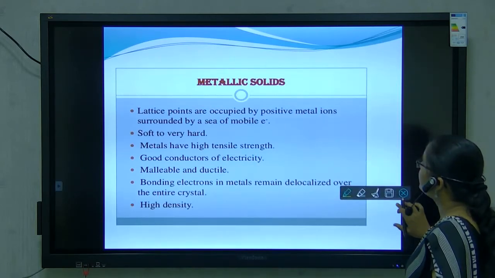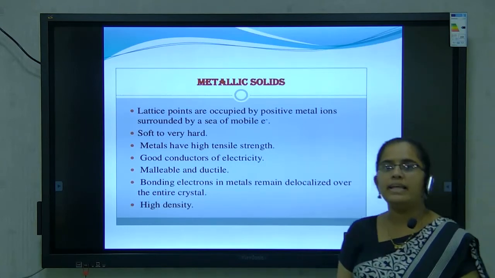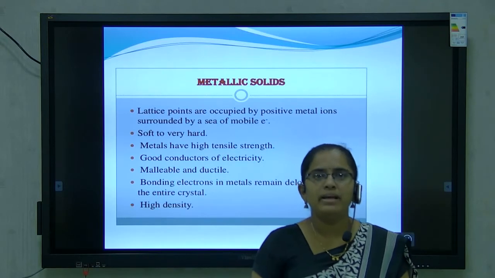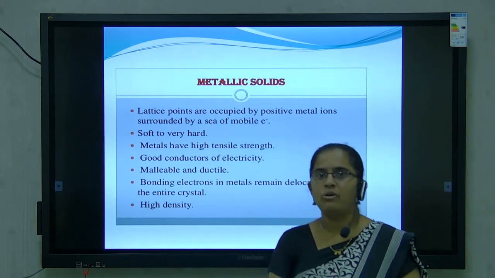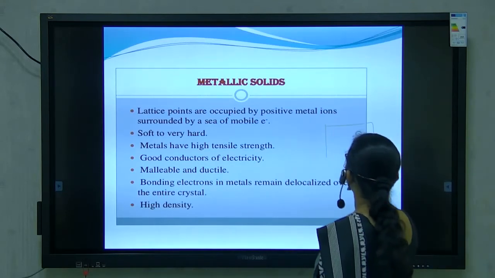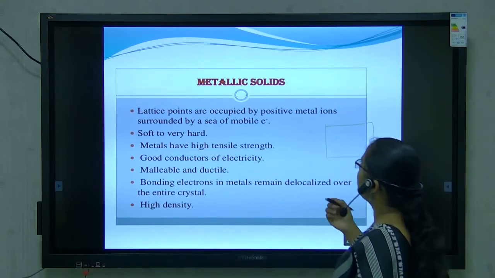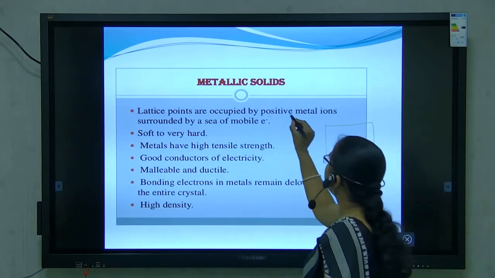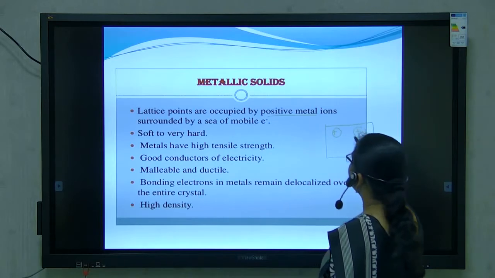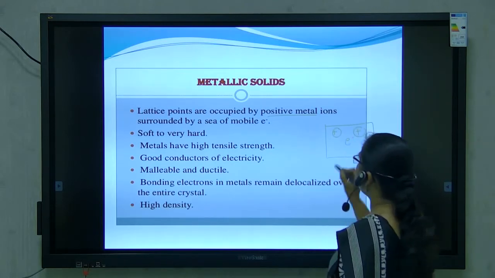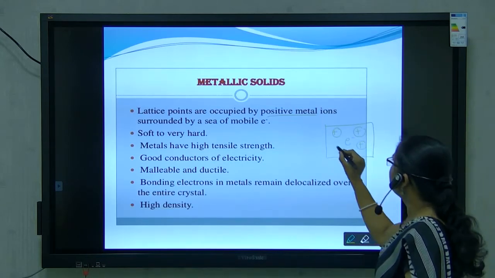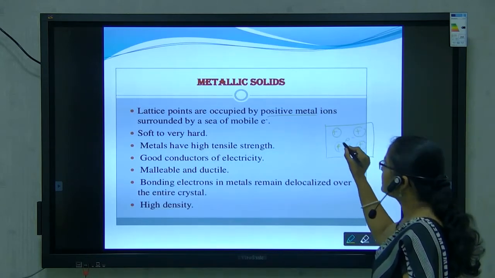Last is metallic solids. In metallic solids, lattice points are occupied by positive metal ions surrounded by a sea of electrons. How will you draw the diagram of metallic solids? In metallic solids, the lattice points are occupied by positive metal ions, that is cations, and these positive metal ions are surrounded by a sea of electrons, meaning around the electrons some cations are present.